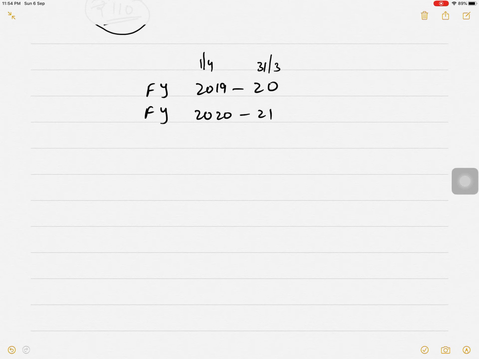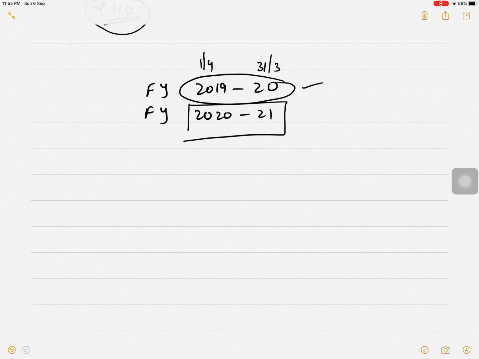So whatever income you are earning during the year 2019-20, which is from 1st April 2019 to 31st March 2020, whatever income you are earning during this year will be paid in the next year, following year. Okay, so the income which you are earning in 2019-20 will be assessed, will be computed in 2021 and paid in 2021.